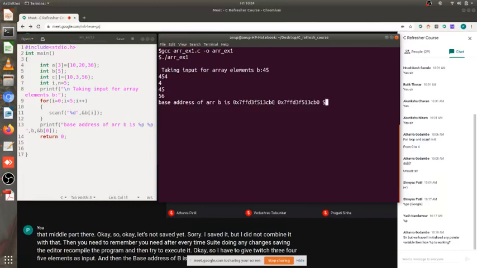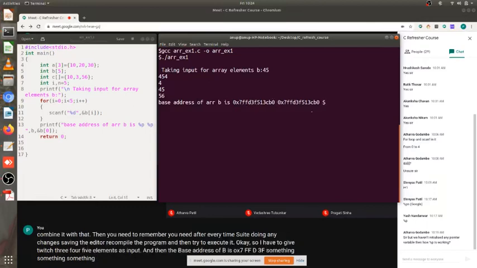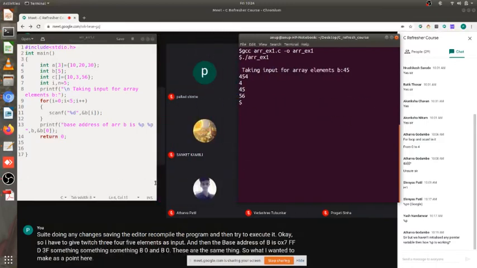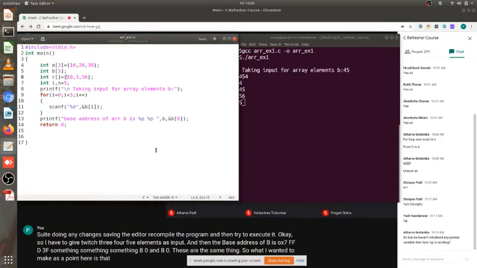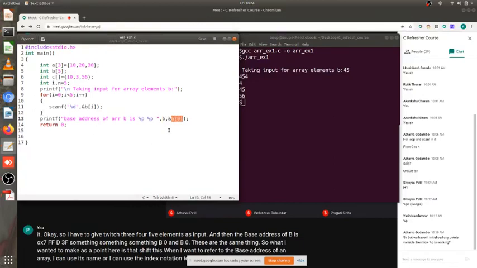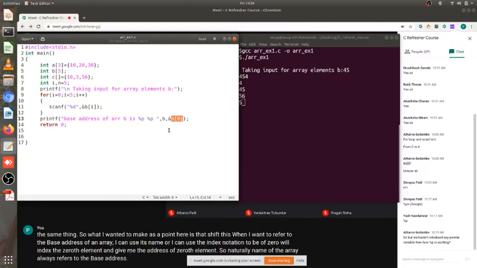the base address of B is 0x7FFD3F something something something B0, and B0. These are the same thing. So the point I wanted to make here is that when I want to refer to the base address of an array, I can use its name, or I can use the index notation. B of 0 will index the 0th element and give me the address of the 0th element. So naturally the name of an array always refers to the base address of the array. That's an important fact about arrays that we verified by writing a small debug code.